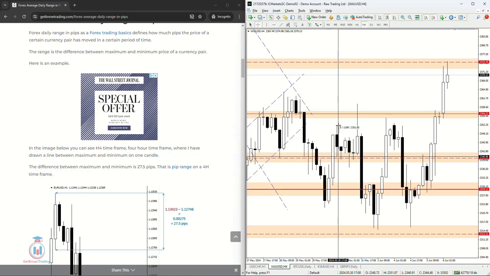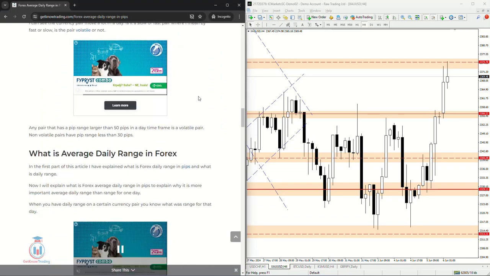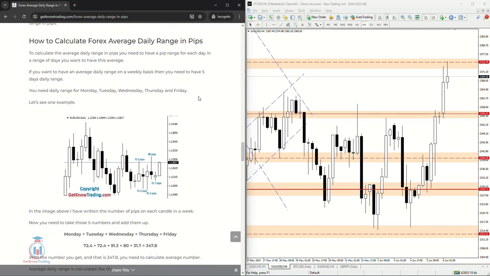So if we take these 110 and then calculate the pips from the minimum to the maximum, then from here to here to here to here, and we take several of these candles and their pips into calculation, we will get the average for this area, for these, for example, 1, 2, 3, 4, 5 candles. Let me show you here inside the article. You will see much more clearly what I mean.